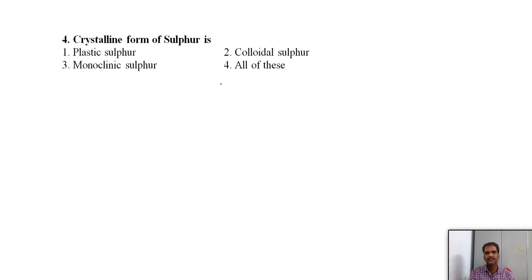Next, the fourth one: crystalline forms of sulfur. Caustic sulfur and colloidal sulfur are the amorphous forms. Monoclinic sulfur and rhombic sulfur are crystalline forms. You should remember: caustic and colloidal come under amorphous. And monoclinic is the beta sulfur, and we have the alpha sulfur, rhombic sulfur. Alpha, beta, or rhombic, monoclinic come under crystalline. These two.